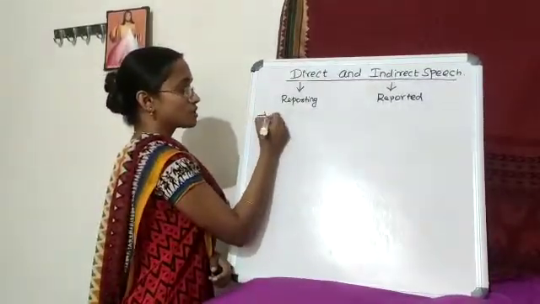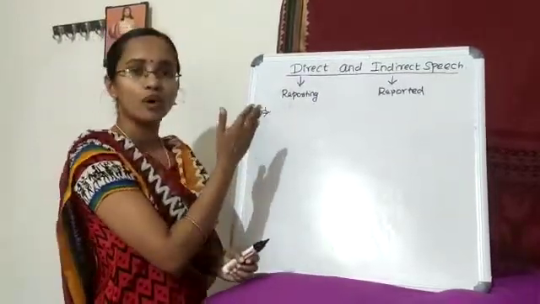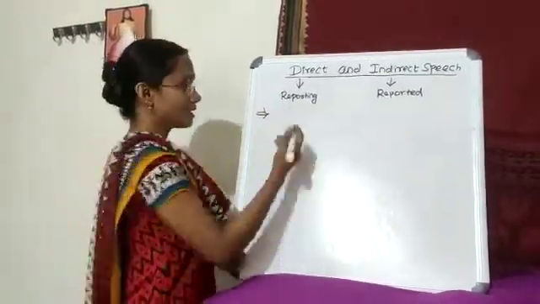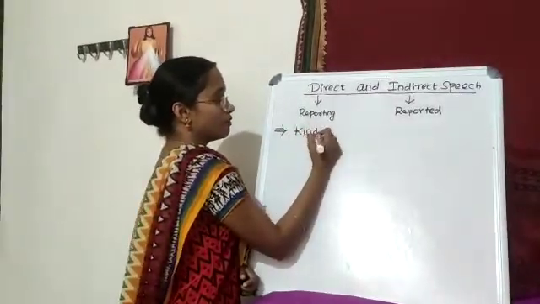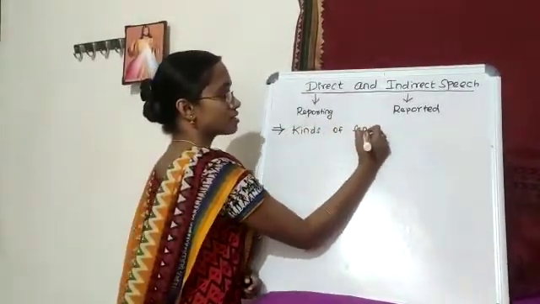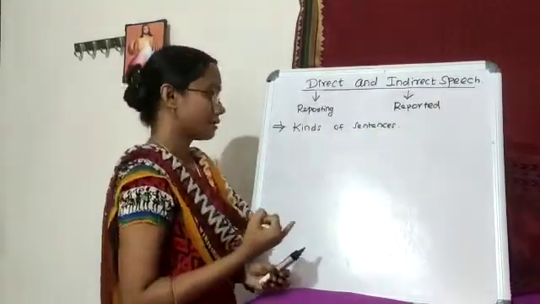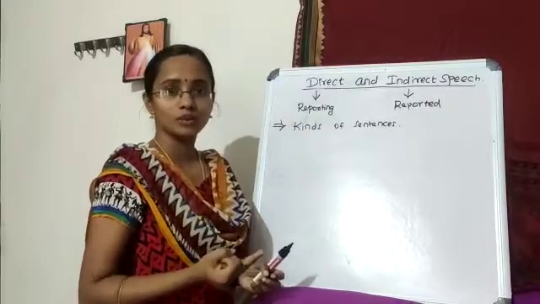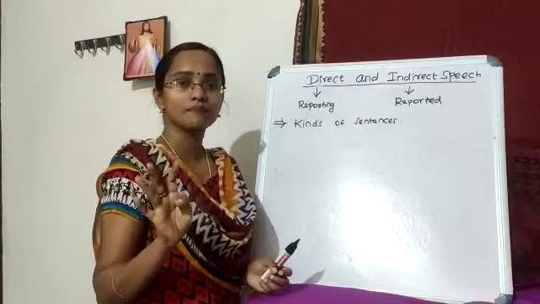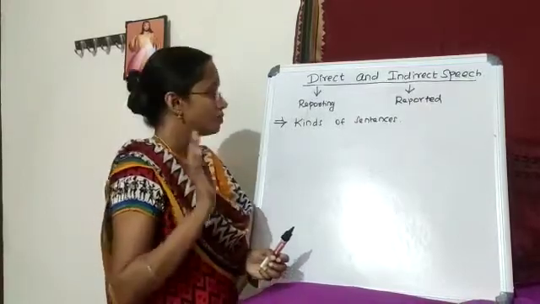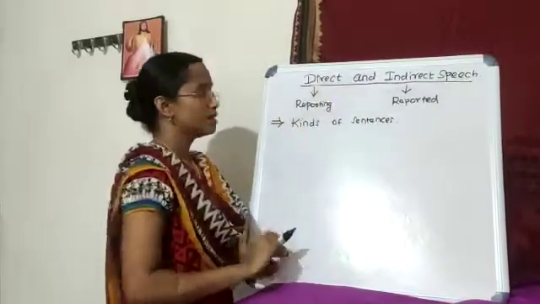So before going into this topic, we need to know some key points for changing a direct into an indirect speech. The first thing is the kinds of sentences. So what are the kinds of sentences? Which is nothing but statement, interrogative, imperative and exclamatory. These four are the kinds of sentences which we use to convert a direct into an indirect speech.